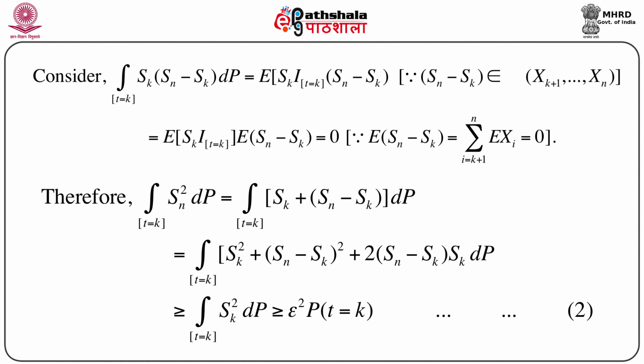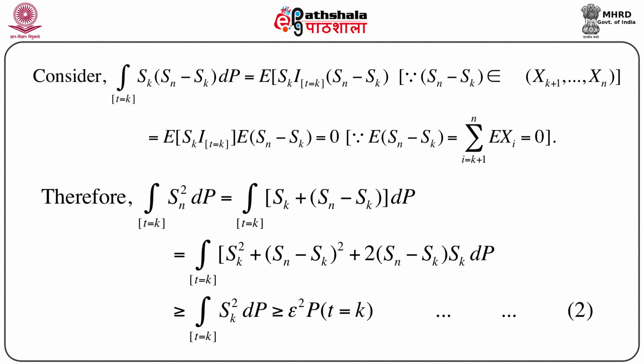Now, if we recall the result we have just proved, the integral of this product term equals 0. So, we immediately have that this entire quantity is greater than or equal to the integral of Sk square dP over T equals k, because we dropped the second term. This is greater than or equal to epsilon square, because the entire thing is working on the condition that Sk square is greater than or equal to epsilon square.